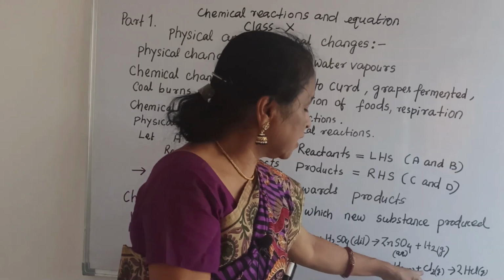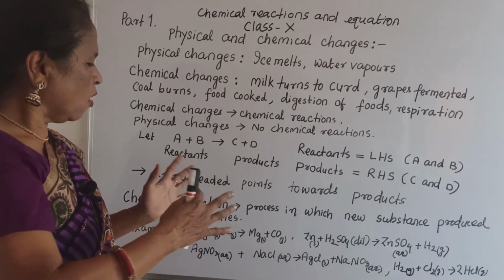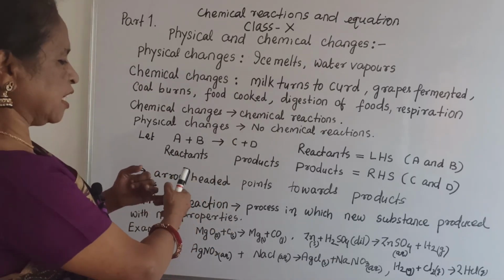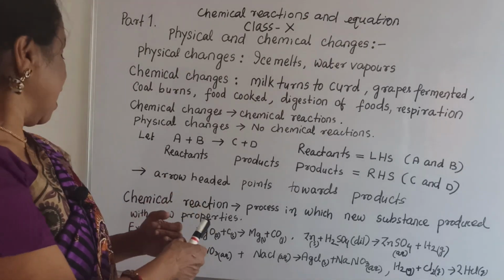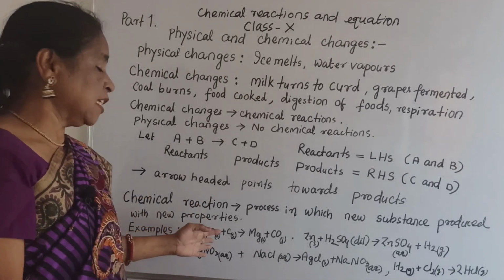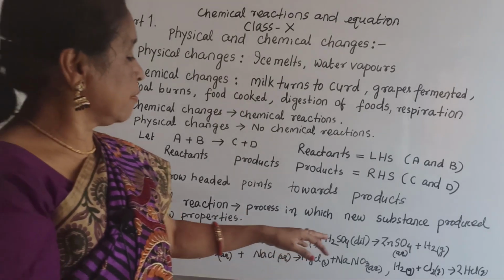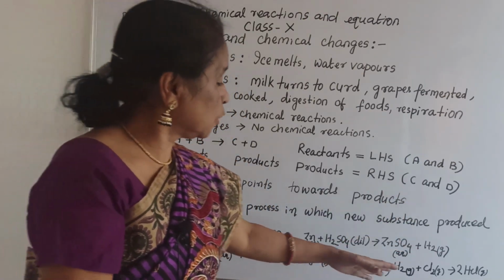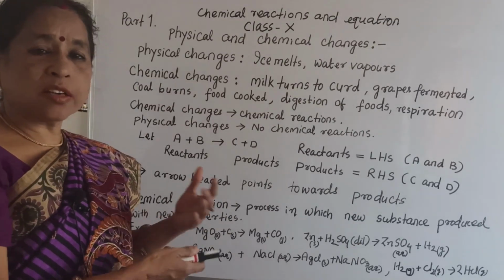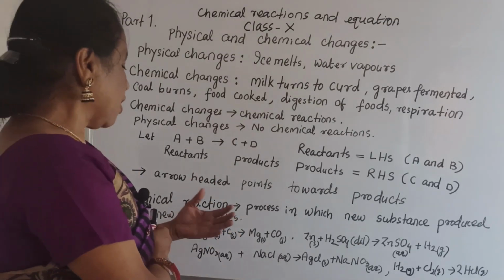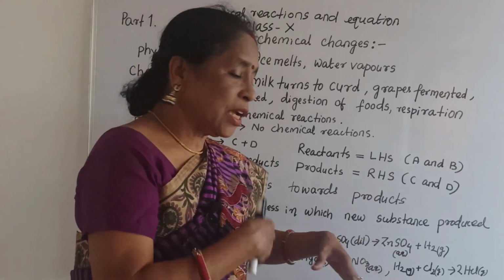Similarly, H2(g) plus Cl2(g) gives 2HCl(g). What do all these things mean? I have written somewhere Zn, somewhere H2, and here NaCl, and sometimes it is MgO and it is C. Why not C2? Where I have written H2 and Cl2, why not C2? And why is it AgNO3, not Ag2NO3, and why is it NaCl only, not 2NaCl, and similarly why I have written here